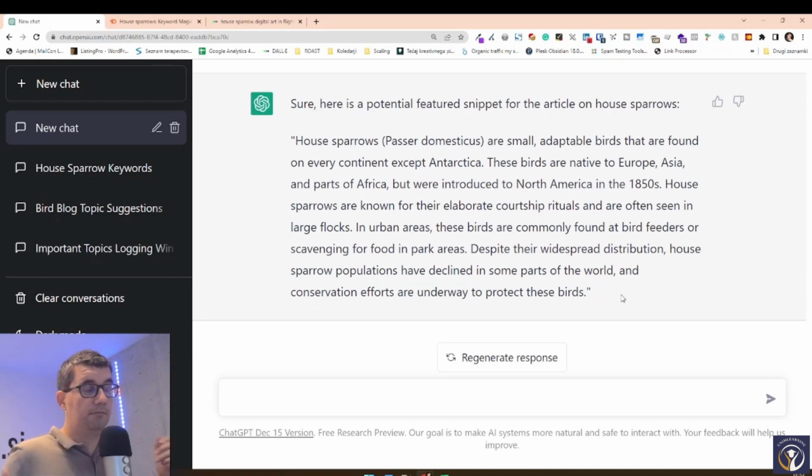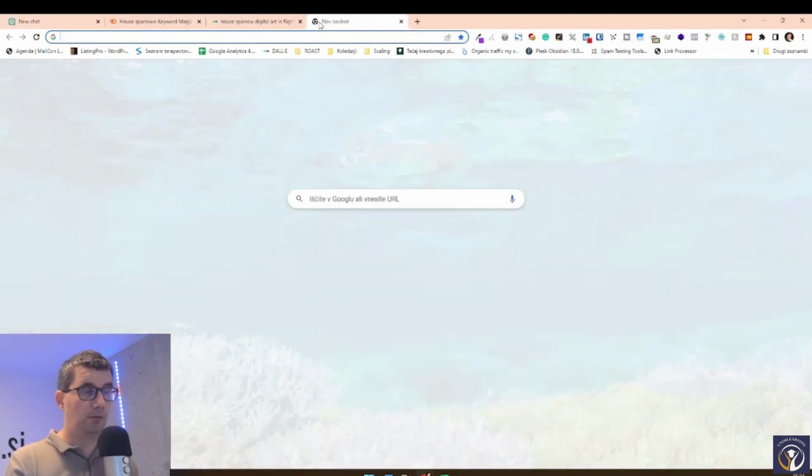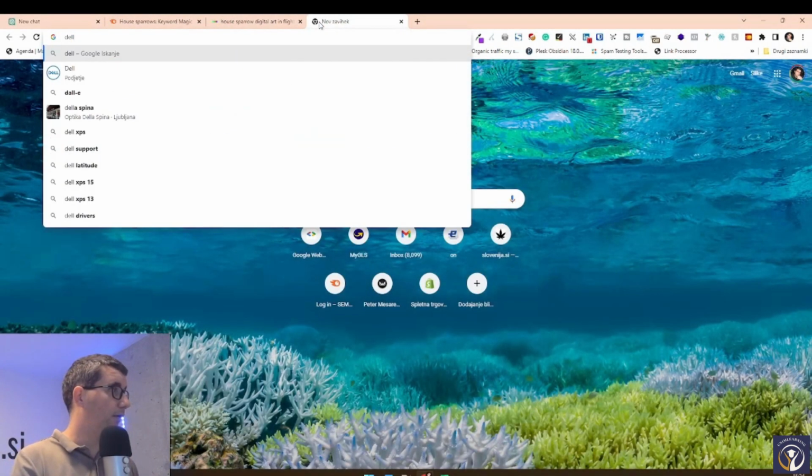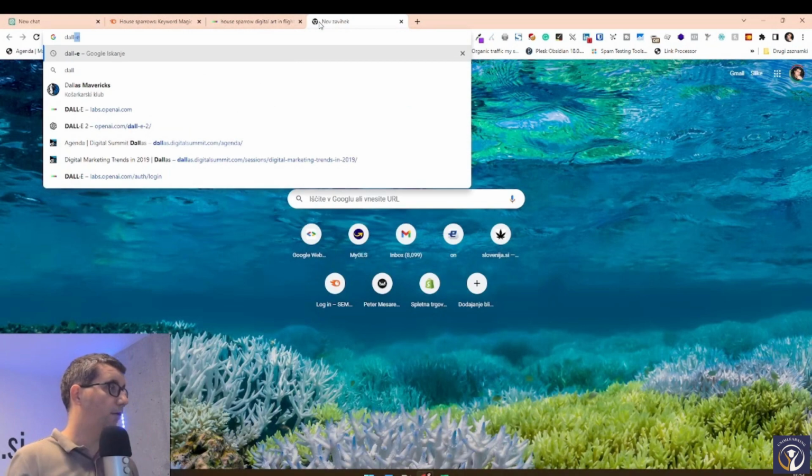So generally, every blog post needs at least one image to look nice. Sadly, ChatGPT can't do that, but that does not mean that OpenAI, the company, didn't prepare a different tool that we can use. It's called DALL-E.